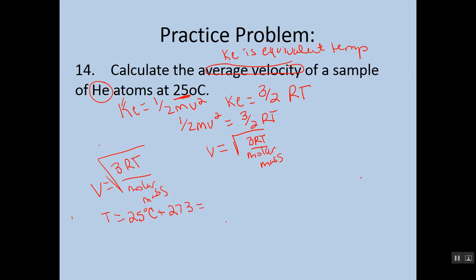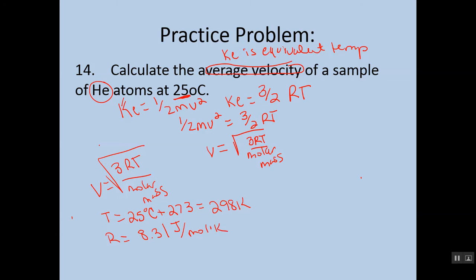And from that, we're going to end up getting what? 298 Kelvin. We also know R, but R is a little bit different because we're dealing with energy. Anytime we're dealing with energy, the R we're going to use is 8.31. That's joules per moles times Kelvin.